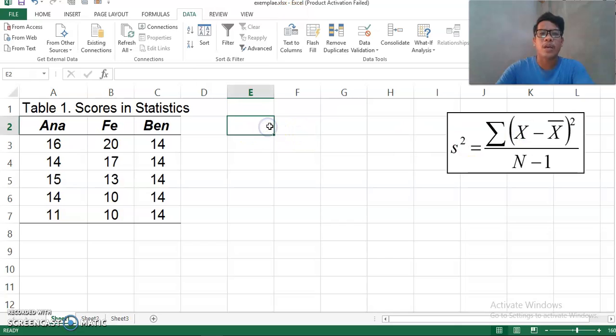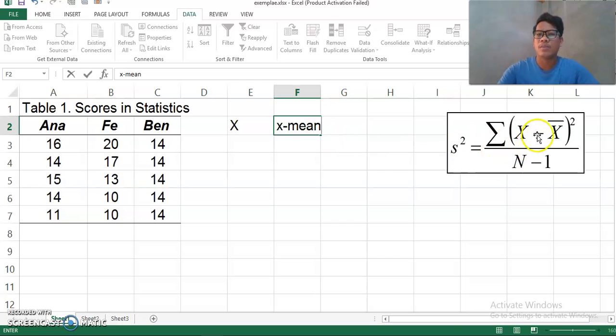So what are the data that we need in the computation? Of course, we have the raw score, and then the average, so x minus the mean, and the square of x minus the mean.